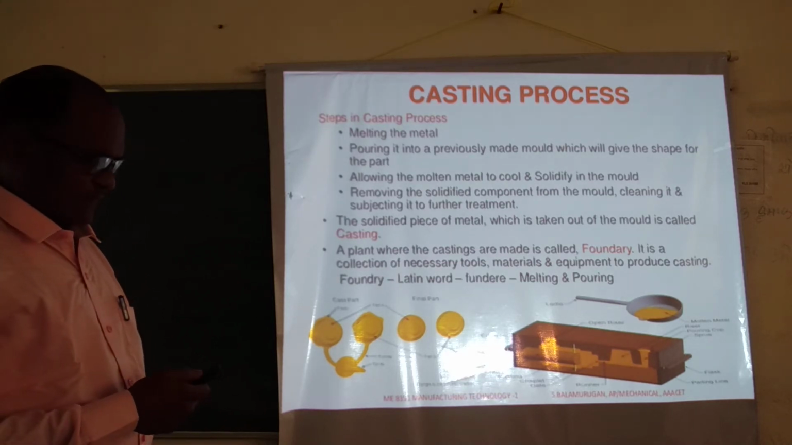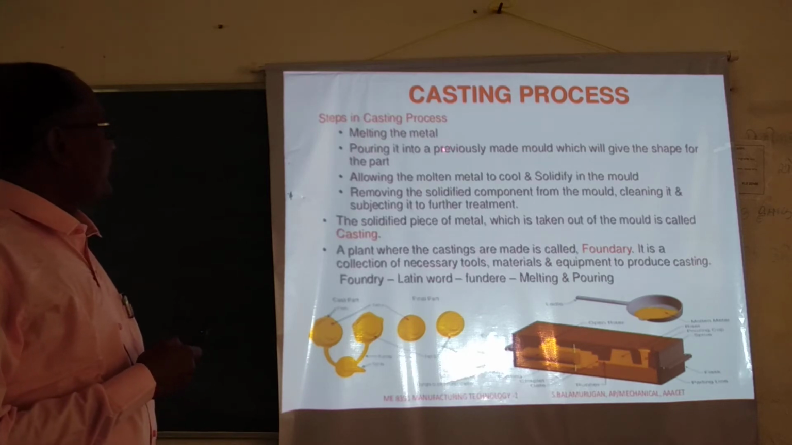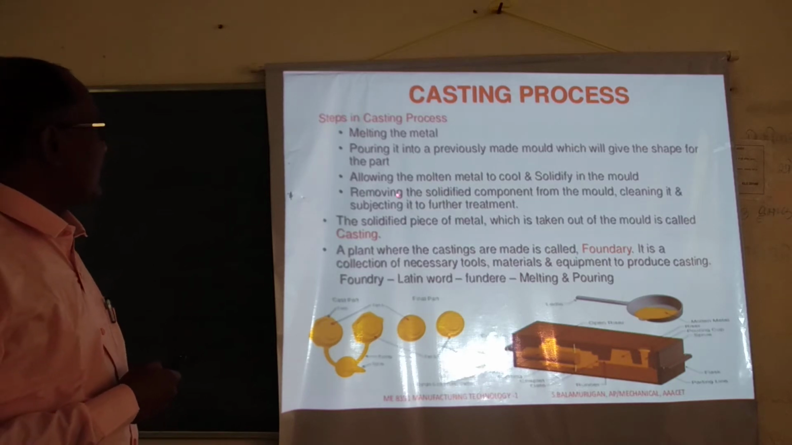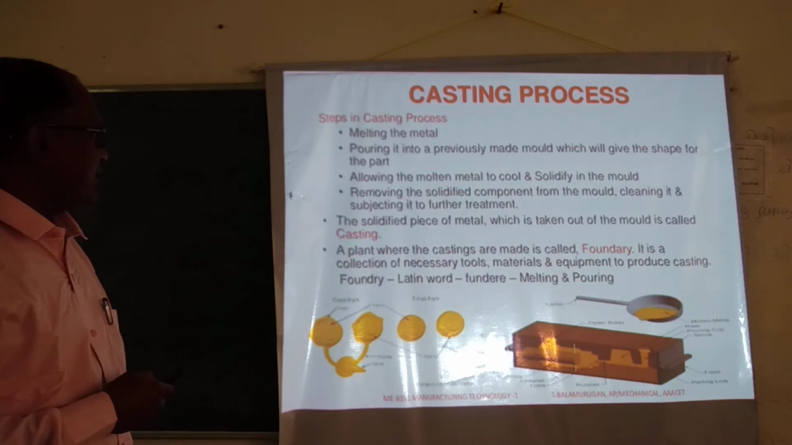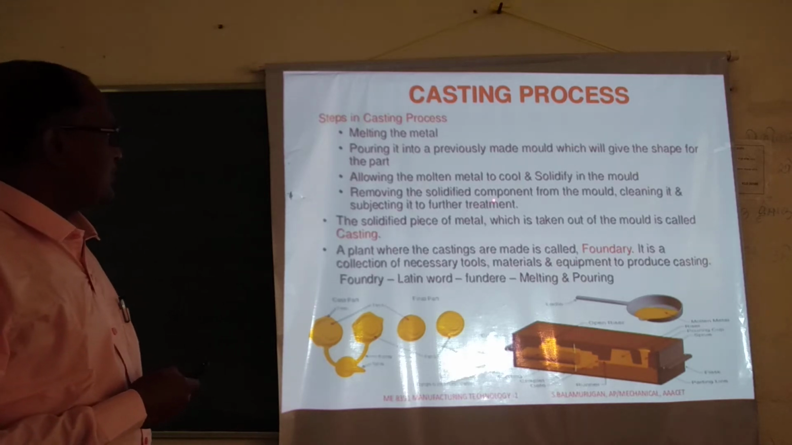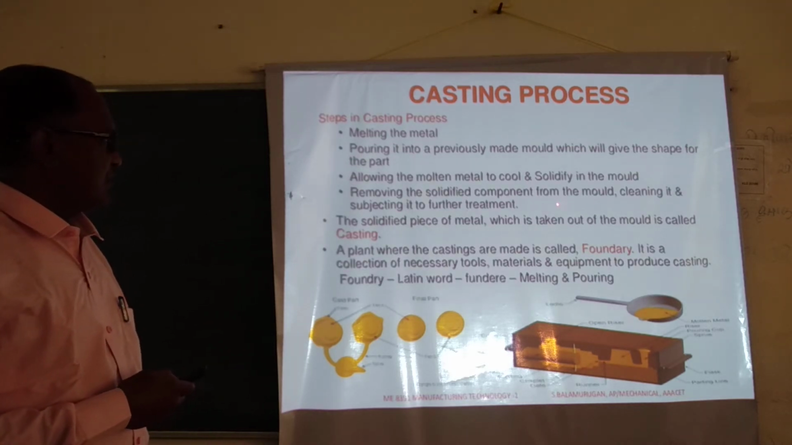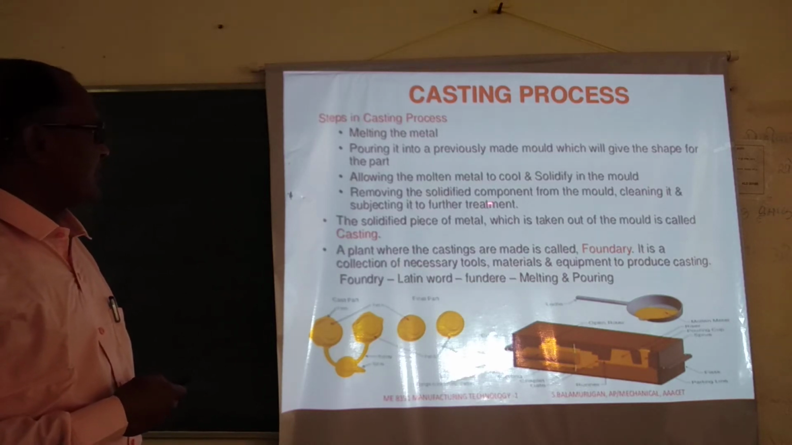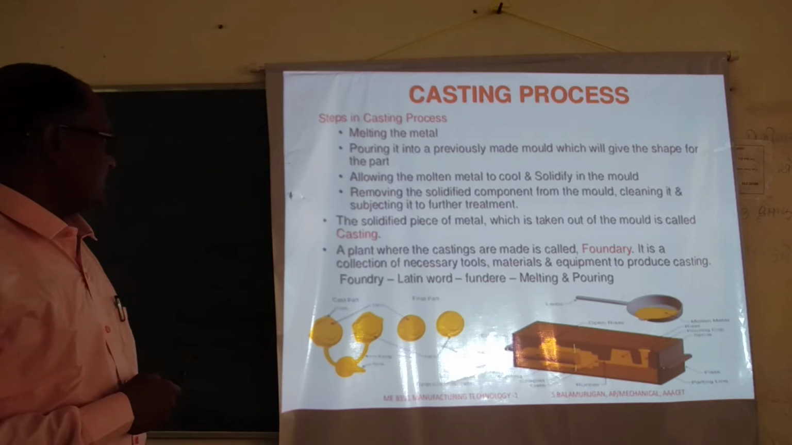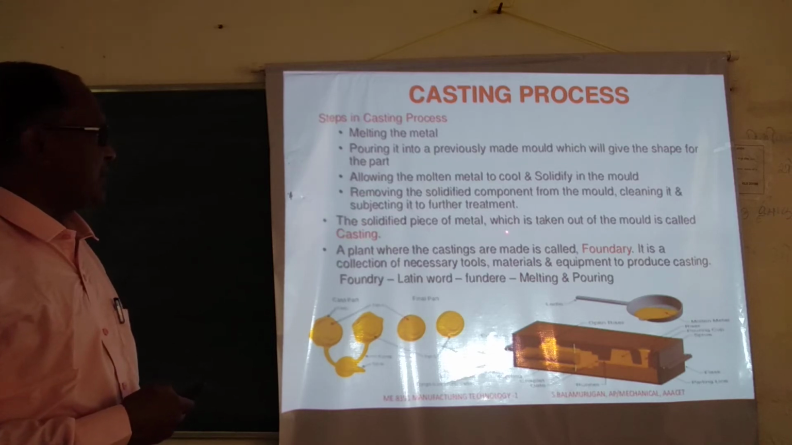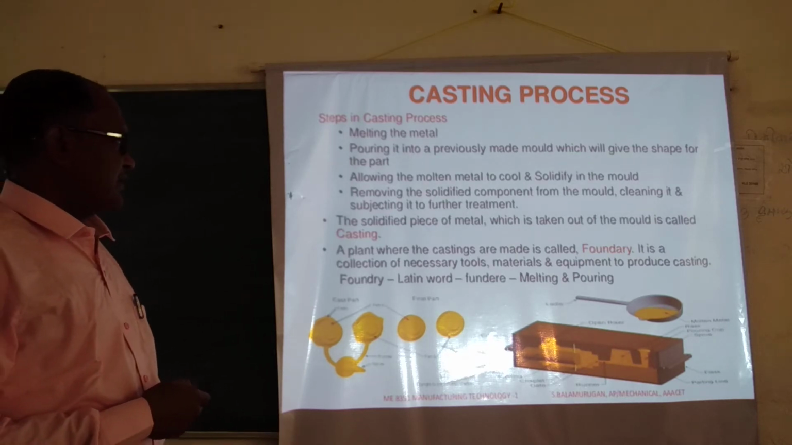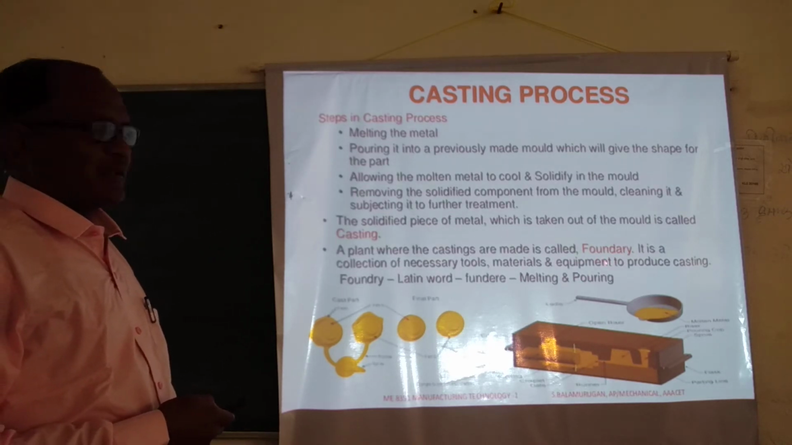Casting means what? Melt the metal and pour it into a previously made mold cavity. Allow the molten metal to solidify in the mold itself, and then remove the solidified cast product from the mold cavity. Then clean it and carry out the further machining processes. So this is all about casting. The solidified piece of metal which is taken out of the mold is called a casting, and the plant where this process is carried out is called a foundry shop.